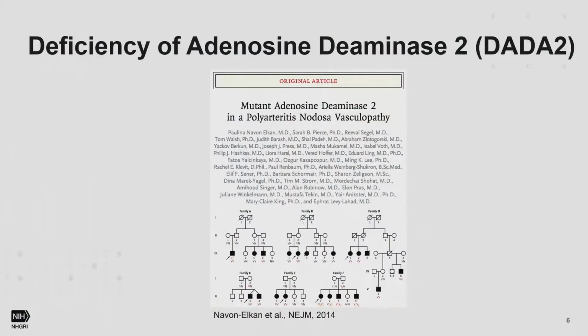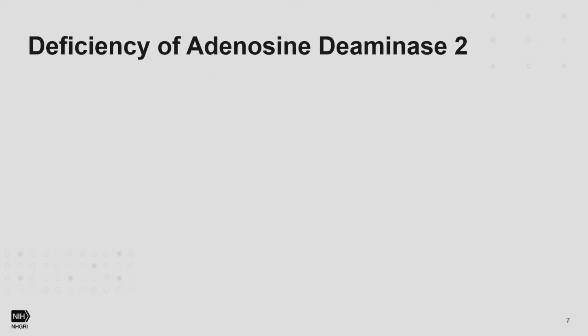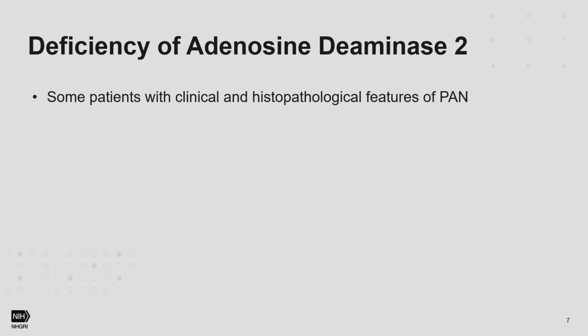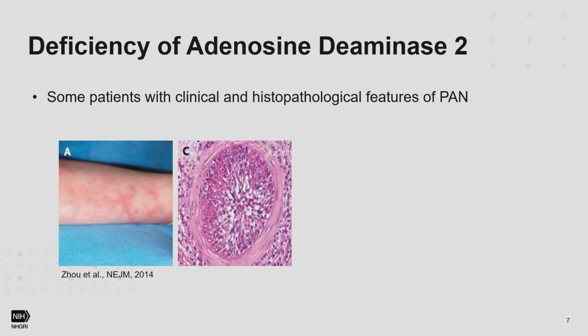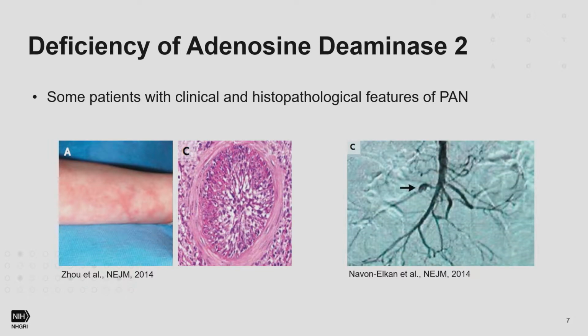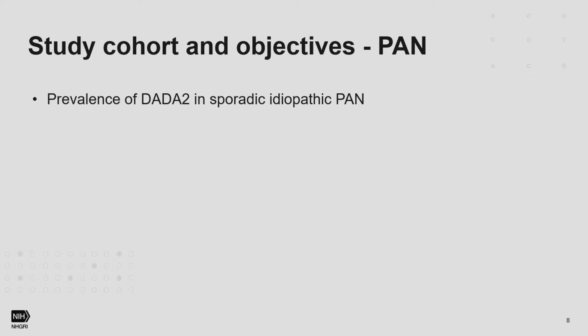And as you all know, in 2014, our group and a group from Israel described a deficiency of adenosine deaminase 2, and especially the group from Israel saw that these patients present with polyarteritis nodosa-like manifestations. So some patients with DADA2 have clinical and histopathological findings of PAN, such as livedo reticularis, fibrinoid necrosis, and also aneurysms. And that's why we want to know the prevalence of DADA2 in patients who were diagnosed with sporadic idiopathic PAN.